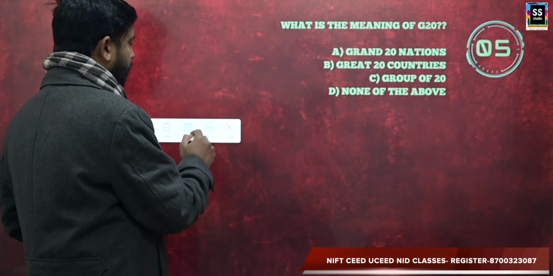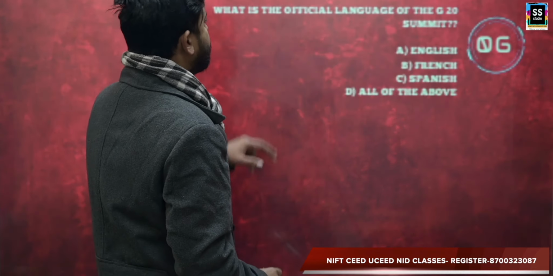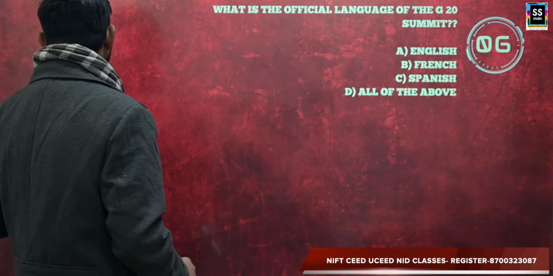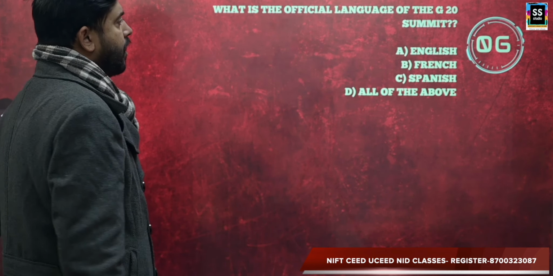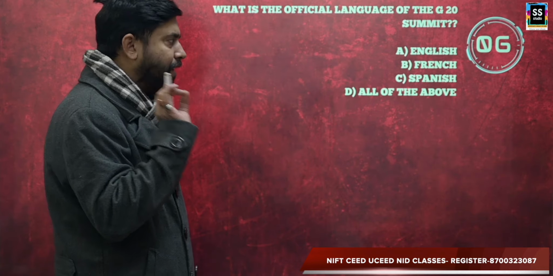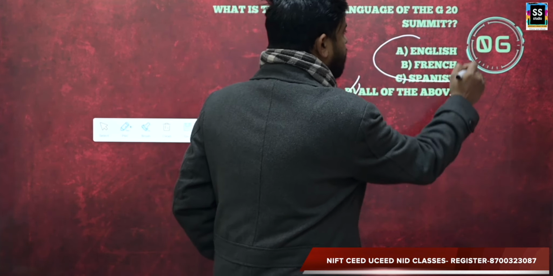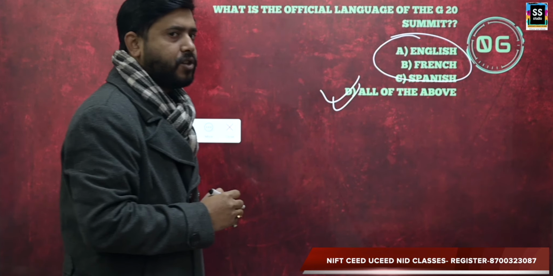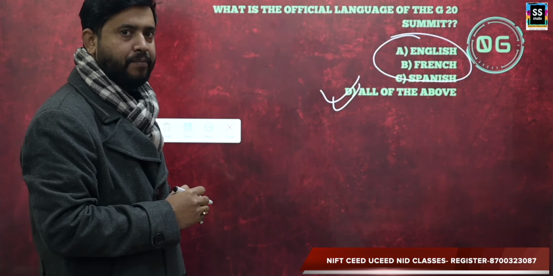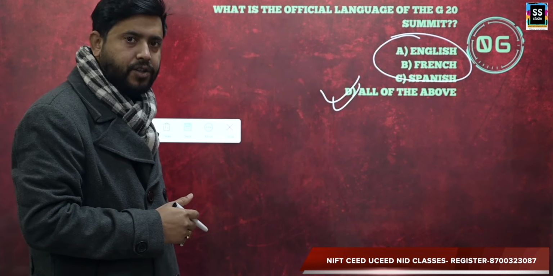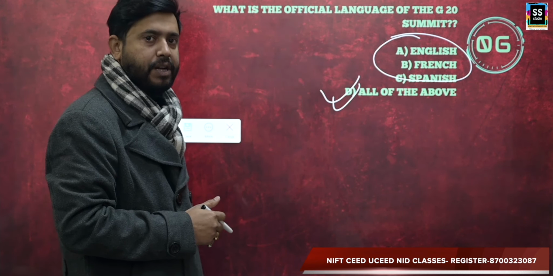Clear? Moving forward, next question is, what is the official language of the G20 summit? The very simple answer here is all of the above. All these 3 languages, English, French and Spanish, are the official languages of the G20 summit.